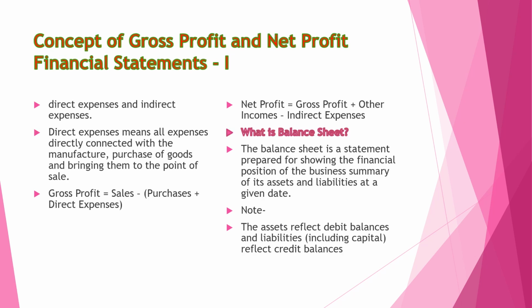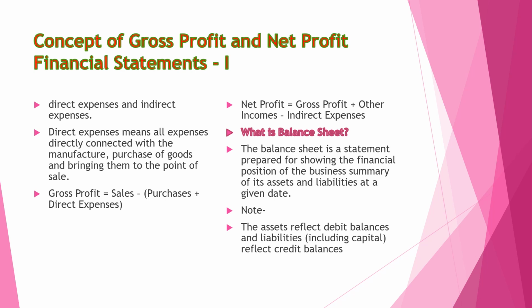The concept of gross profit and net profit. What is gross profit and what is net profit? Direct expenses and indirect expenses. In finding out gross profit, we deduct all the direct expenses from the sales.